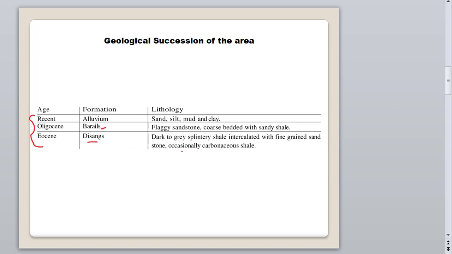As you can see here, we have some weak rock in the form of flaggy sandstone, sandy shale, and some fine-grained sand with carbonaceous shales also. Besides this, we have some pyritiferous shale, as well as some organic content in the shale. Due to this organic content, we faced lots of problems during this project.